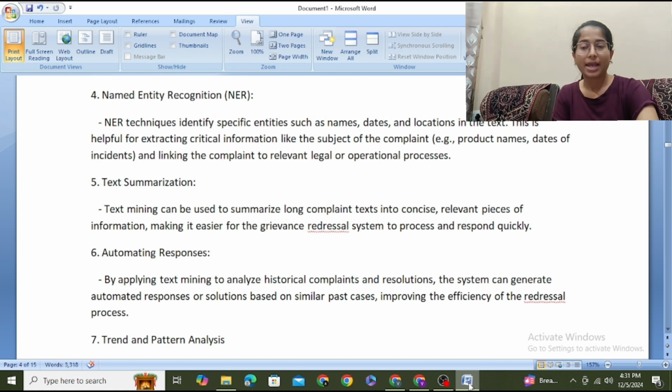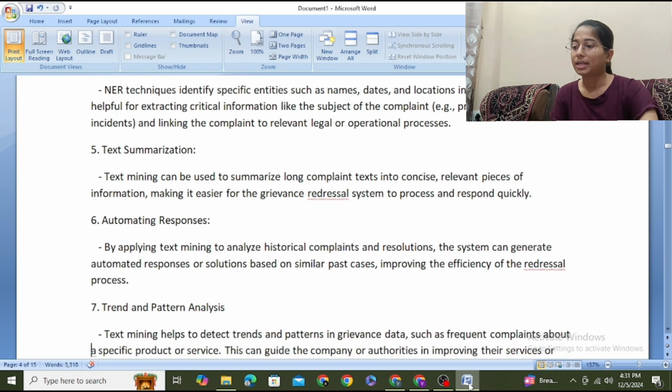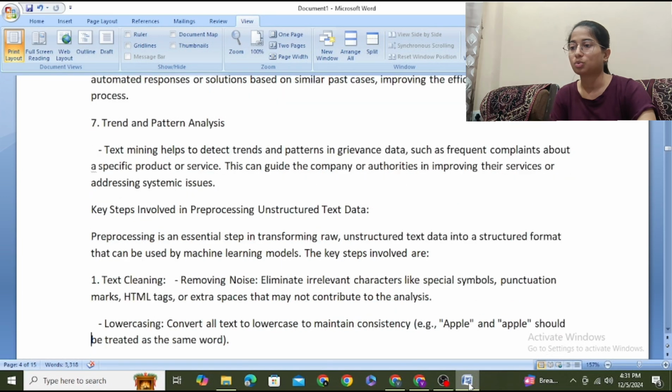Automating responses. By applying text mining to analyze historical complaints and resolutions, the system can generate automated responses or solutions based on similar past cases, improving the efficiency of the redressal process. Trend and pattern analysis. Text mining helps to detect trends and patterns in grievance data, such as frequent complaints about a specific product or service. This can guide the company or authorities in improving their services or addressing systematic issues.